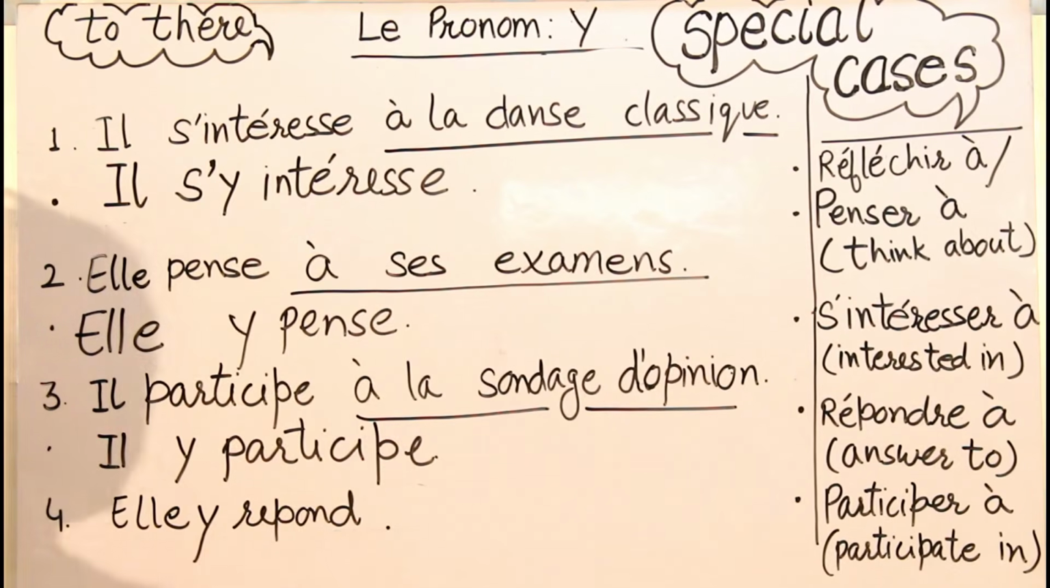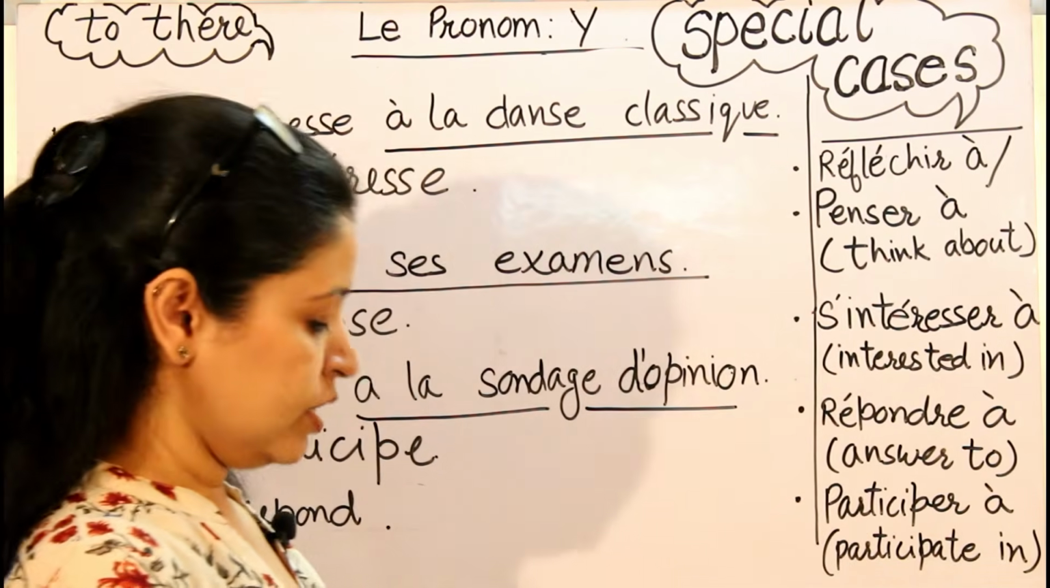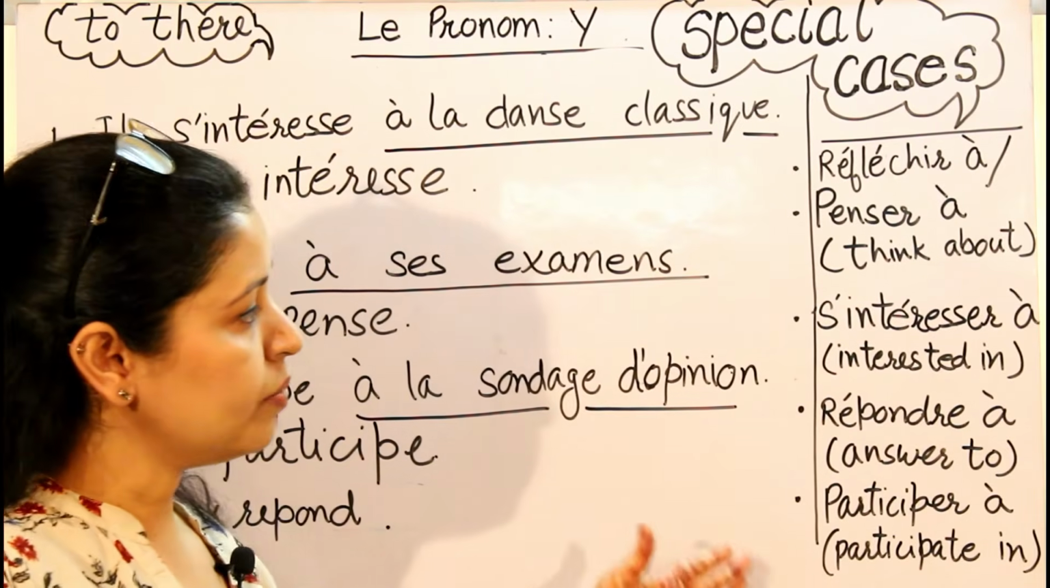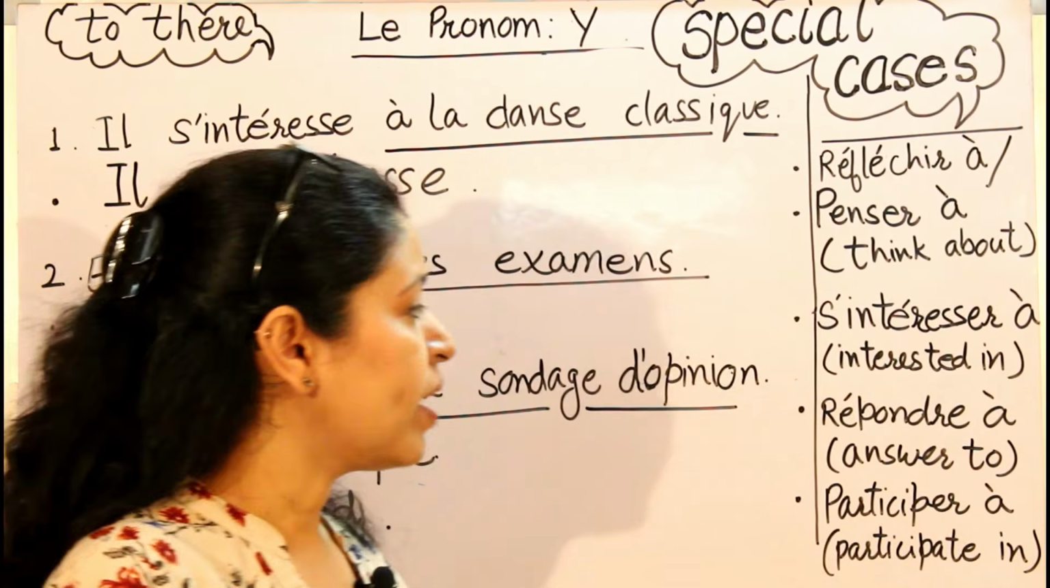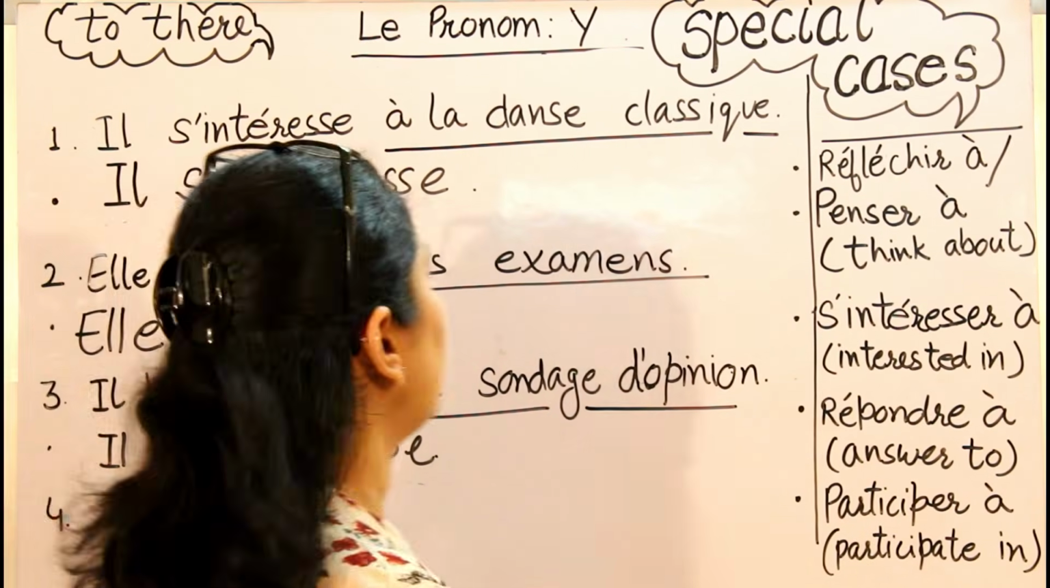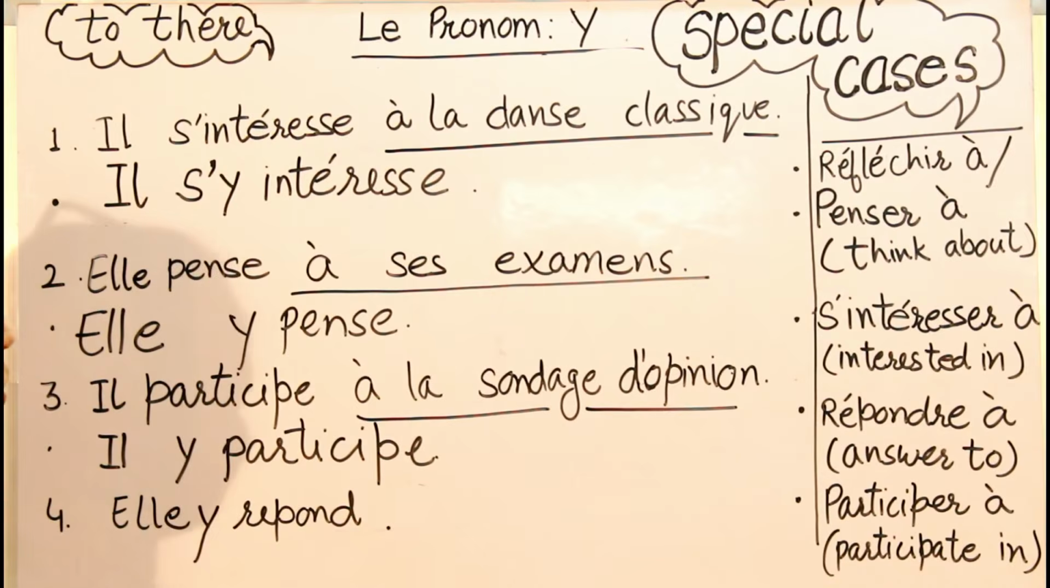Okay, so this was all about pronoun Y and the special cases, the special verbs that indicate that we are talking about an idea or a thing, not a person. Then we are using this kind of sentences with those verbs.